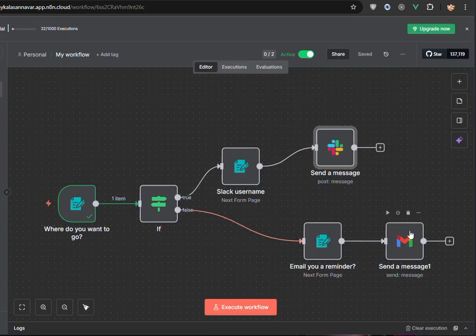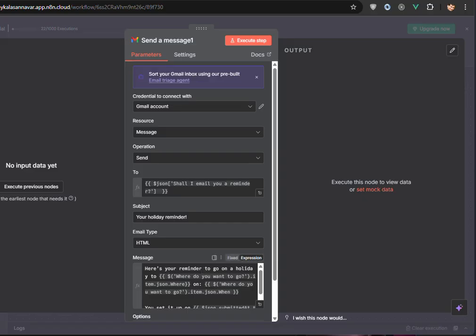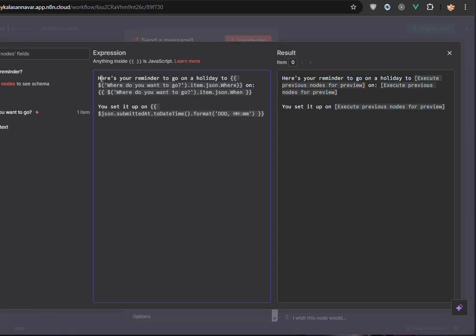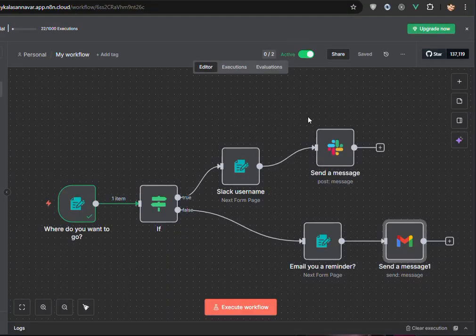So same way, template for Gmail, it looks very similar to that. The static text is white in color, and then this is giving an example of, okay, execute for previous node. So I will write a blog post about it, read about it, and then hope you like writing low code solutions.